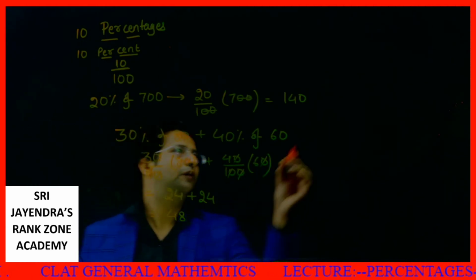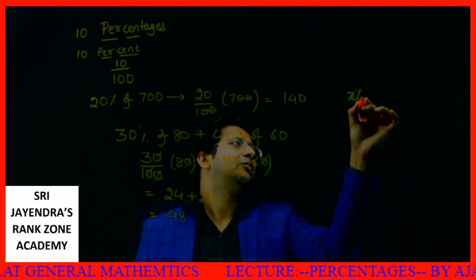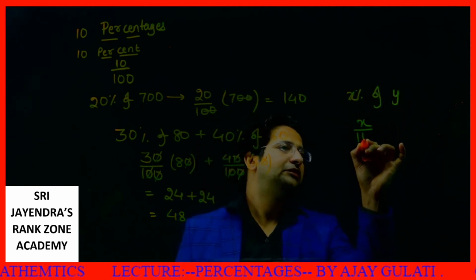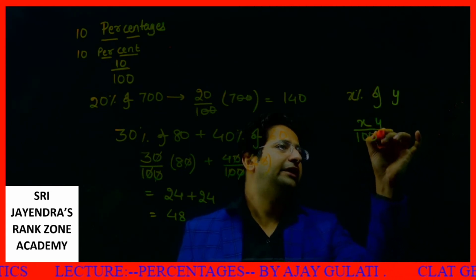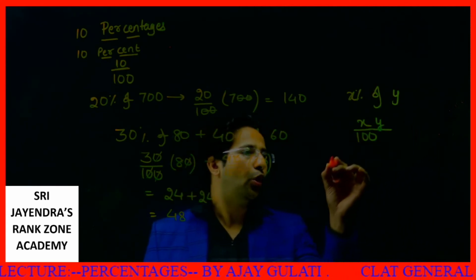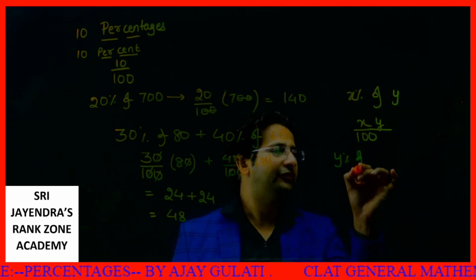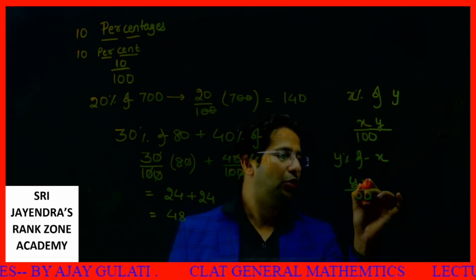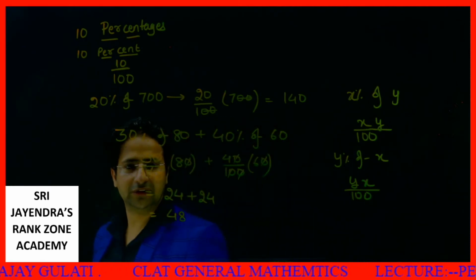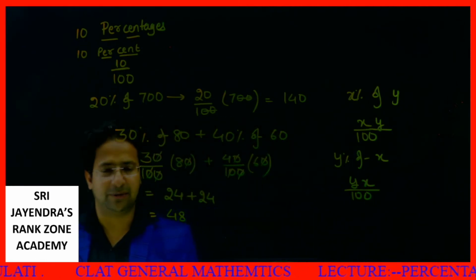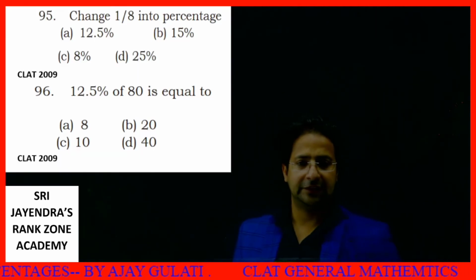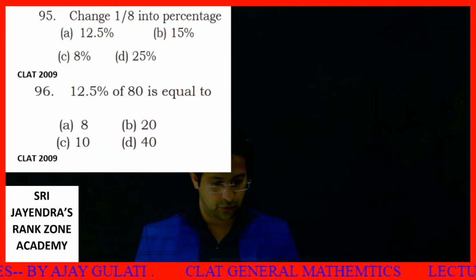X percent of Y means X into Y will get multiplied. Also, Y percent of X will be the same thing. These are the same thing. This is the basic concept. I am moving to other concepts. Students, let's directly start with questions now.